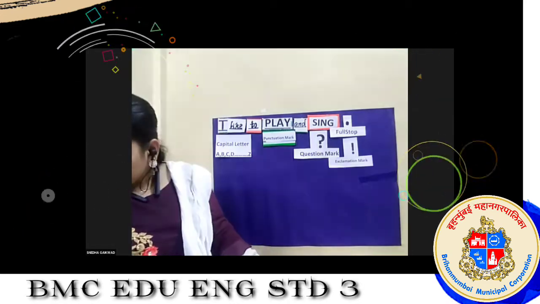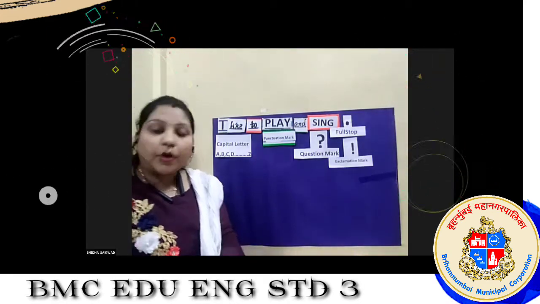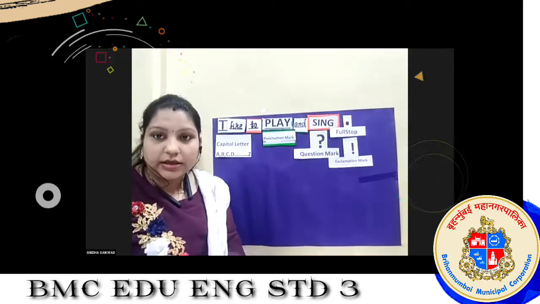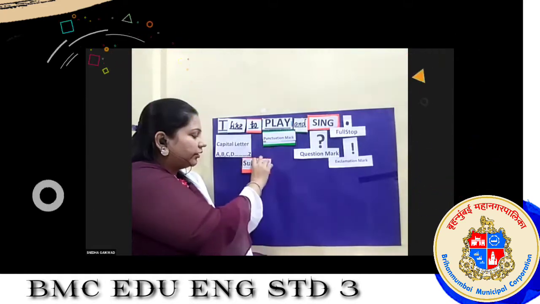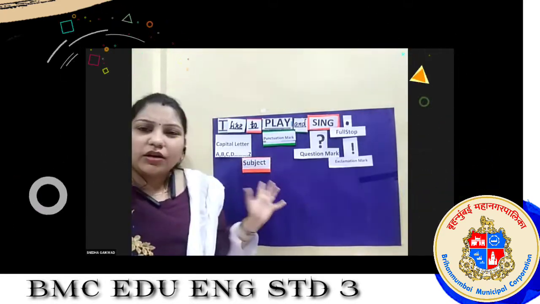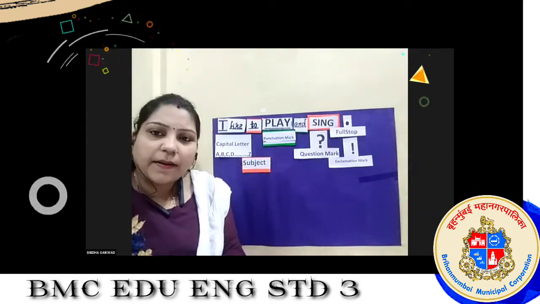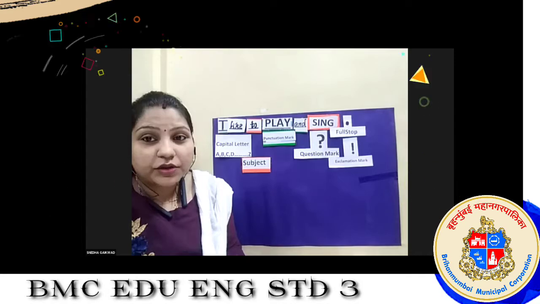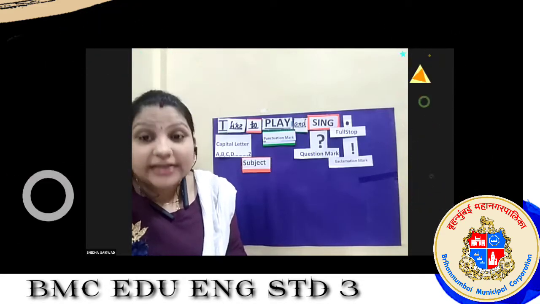Okay. Now students, there are two main important things in the sentence. That one is subject. What is the subject? Now see here, subject. You know what is subject in the sentence? I have taught you this before also. Yes, name.